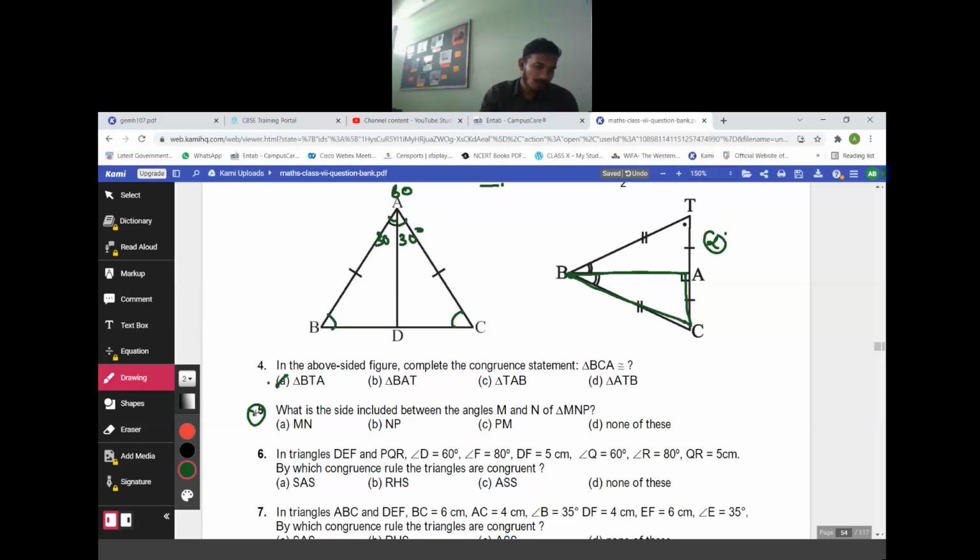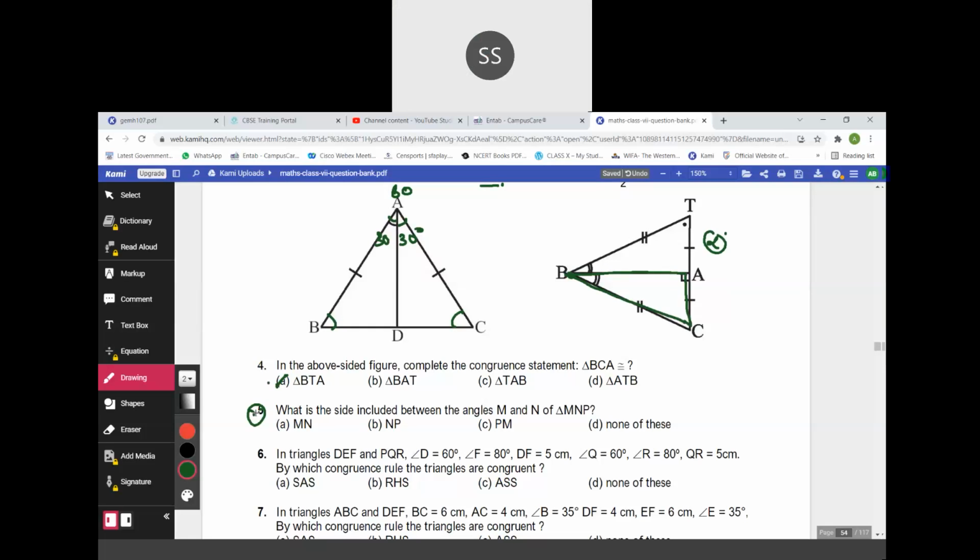MN. What is the side included between the angles M and N? MN. Yes, MN. Question number 6.